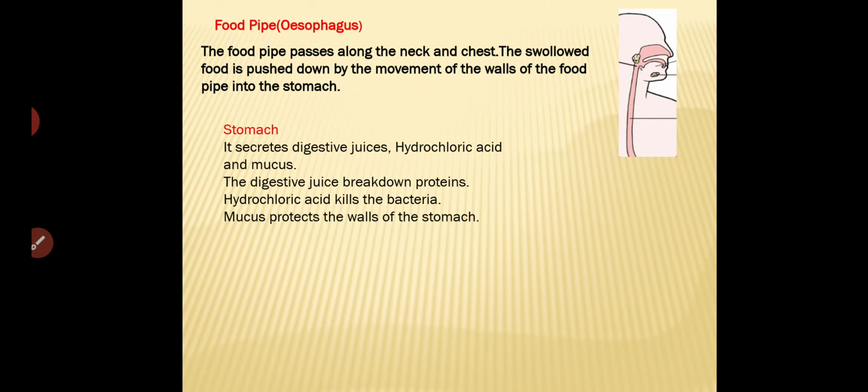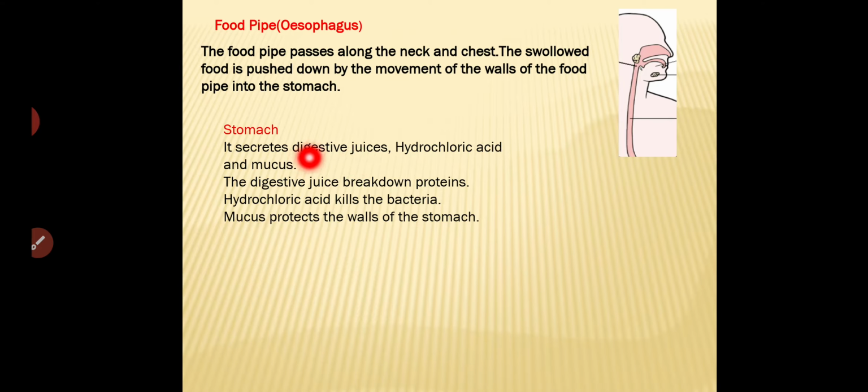Next we are going to study the stomach. When the food enters the stomach, our digestion process starts there. What will happen there? The digestive juices will be secreted in the stomach. With that, hydrochloric acid and mucus are also secreted.